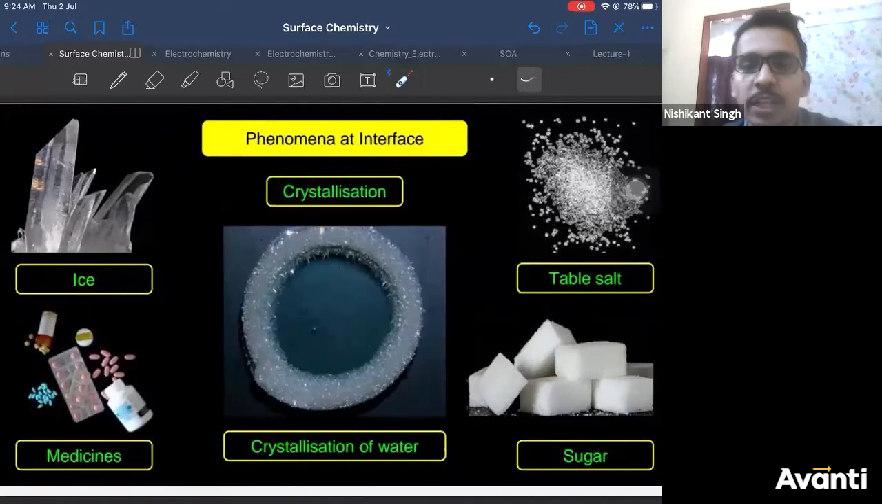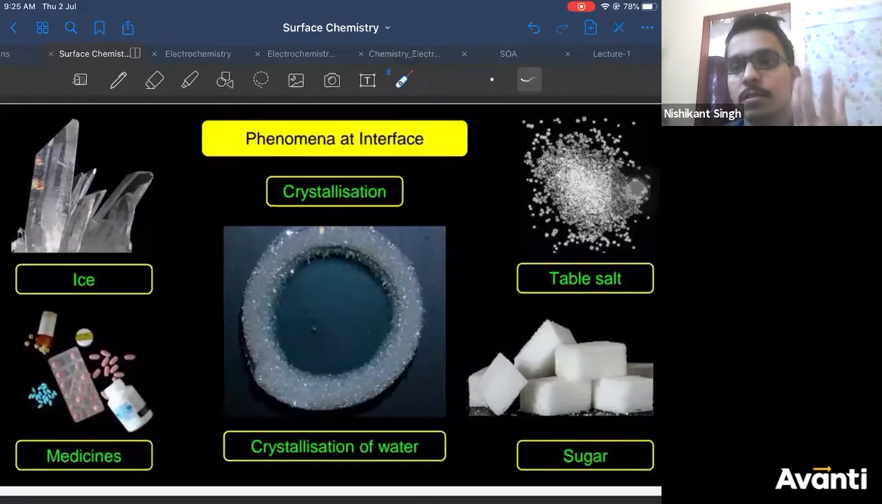Now we are seeing what different phenomena can occur at an interface. Crystallization of water, or formation of ice, is also a process at the interface between the liquid and solid. Some medicines are also formed by a crystallization process, so it's also an example of crystallization. Sugar molecules are also crystallized from water, so again, there will be a solid-liquid interface.